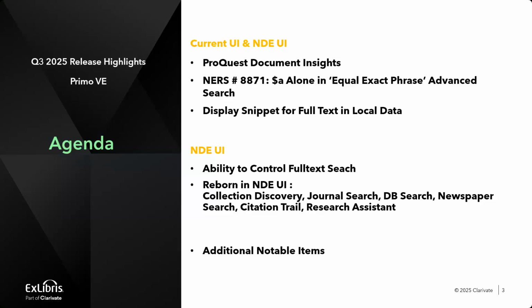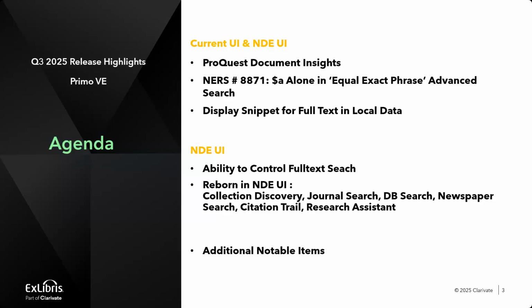The second enhancement is an NERS from 2024 about the $A in title search of equal exact phrase. And the third enhancement is the addition of snippets for full text of local data, when until now we had the snippet only for CDI full text search.